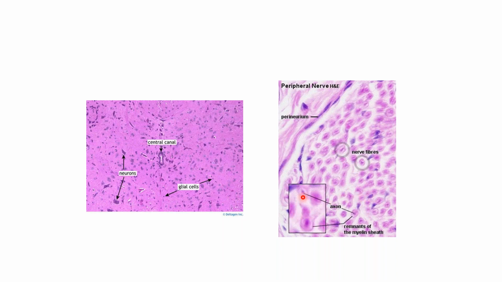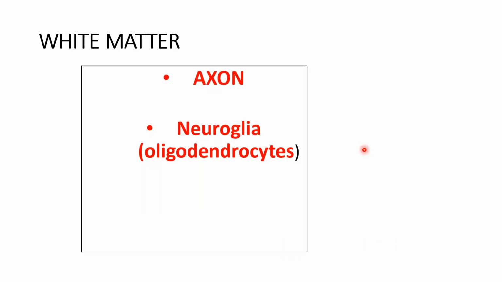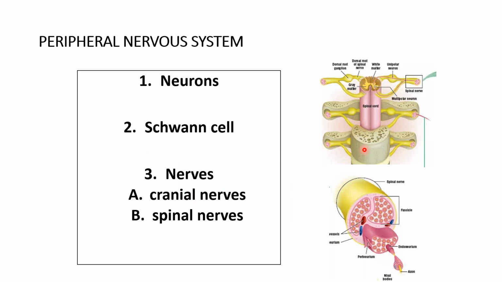We can see some remnants of the myelin sheath. This is the axon. These all are the nerve fibers, and this is the perineurium. So white matter has axons and neuroglia, oligodendrocytes, other neuronal cells.